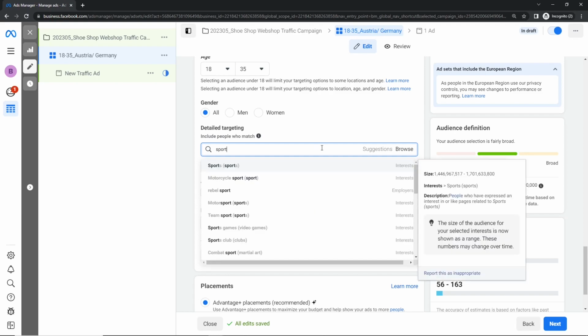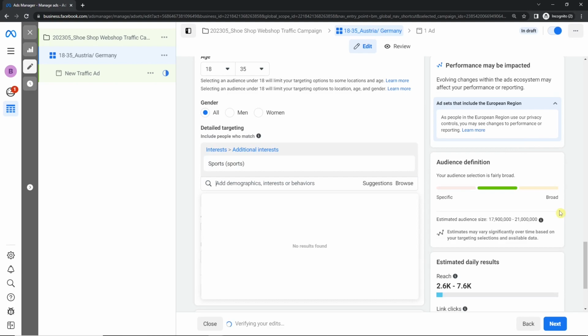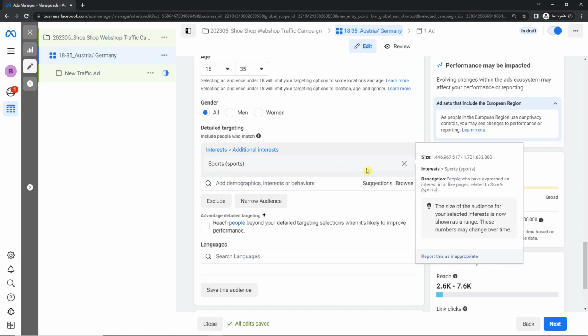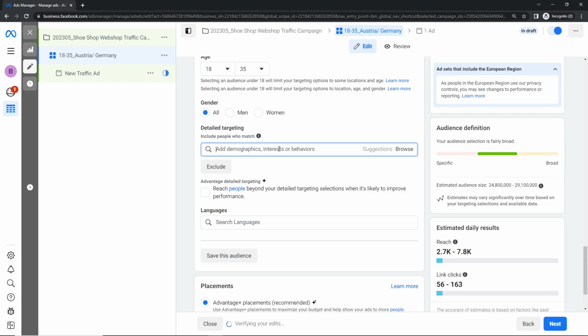But with the interests, it's a bit smaller then. Because, for example, here, sports interests with a size of 1.4 billion to 1.7 billion. It is actually bigger, but with location and gender and age combined, it decreases the audience size. So now it's only 18 to 21 million. So everybody that is interested in sports.